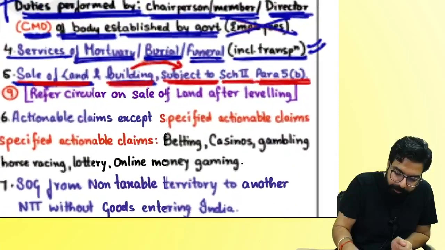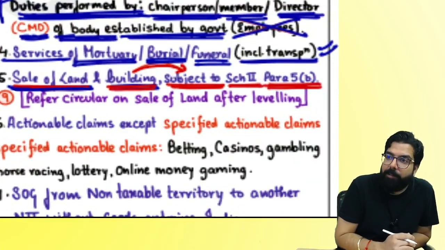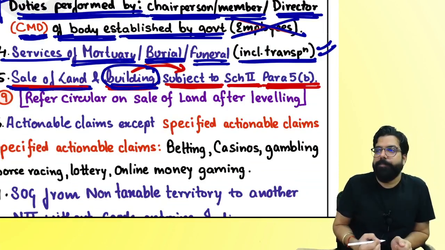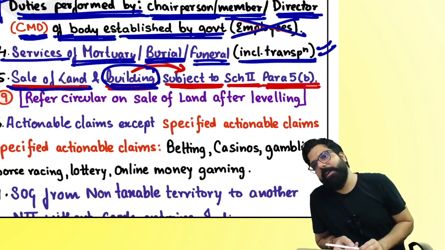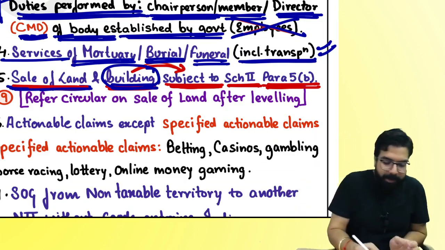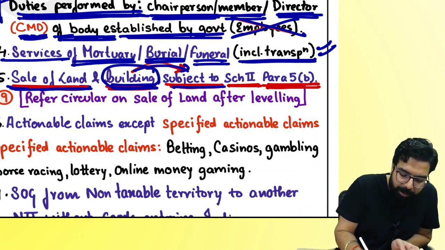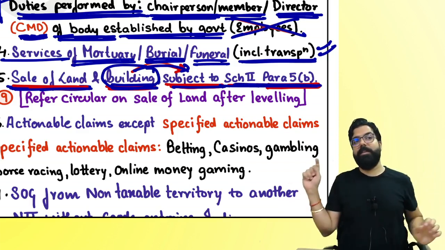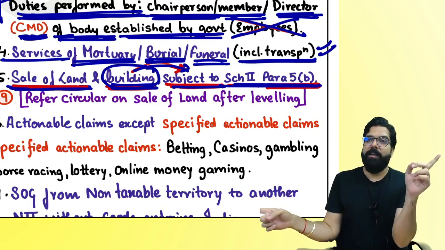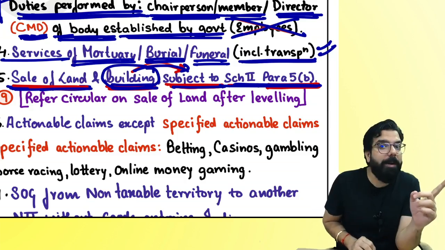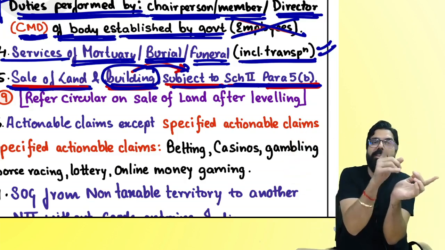Remember, sale of land and sale of building. Can I call this building a completed building? Because if it is under construction, then it will always be a construction service and GST will come. But I've written over here, sale of building, but it is always subject to what? Schedule 2, paragraph number 5B, because if it is construction, then it is never sale of completed building. On construction GST will come, but whenever a completed building is sold, GST will not come.